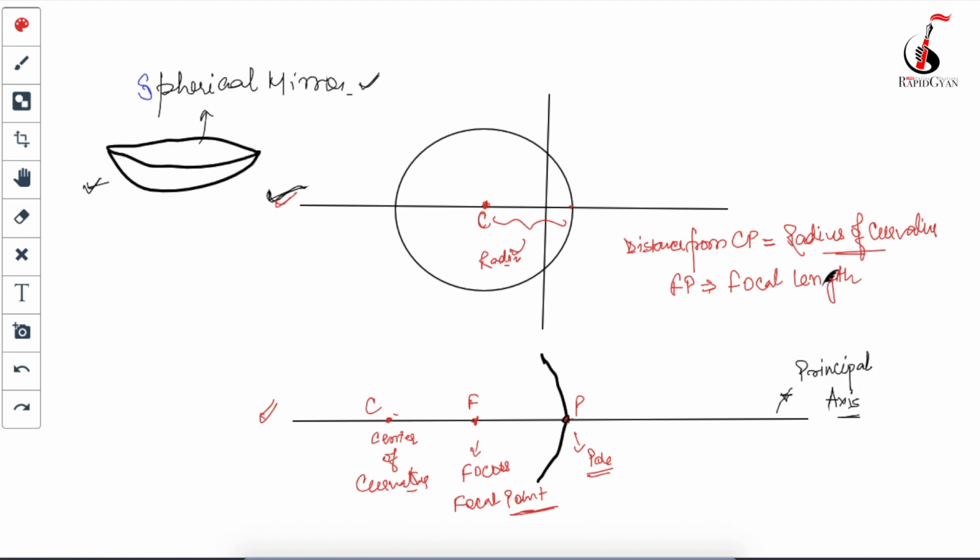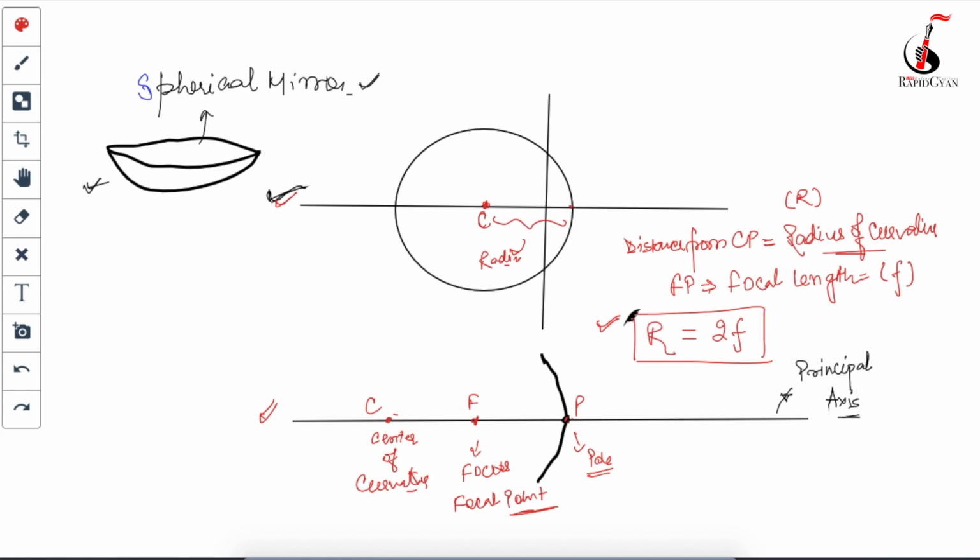And always remember that focal length is denoted with small f, and radius of curvature is denoted with the letter R. So we can say that the radius of curvature is equal to twice the focal length. Remember these words, they are very important.